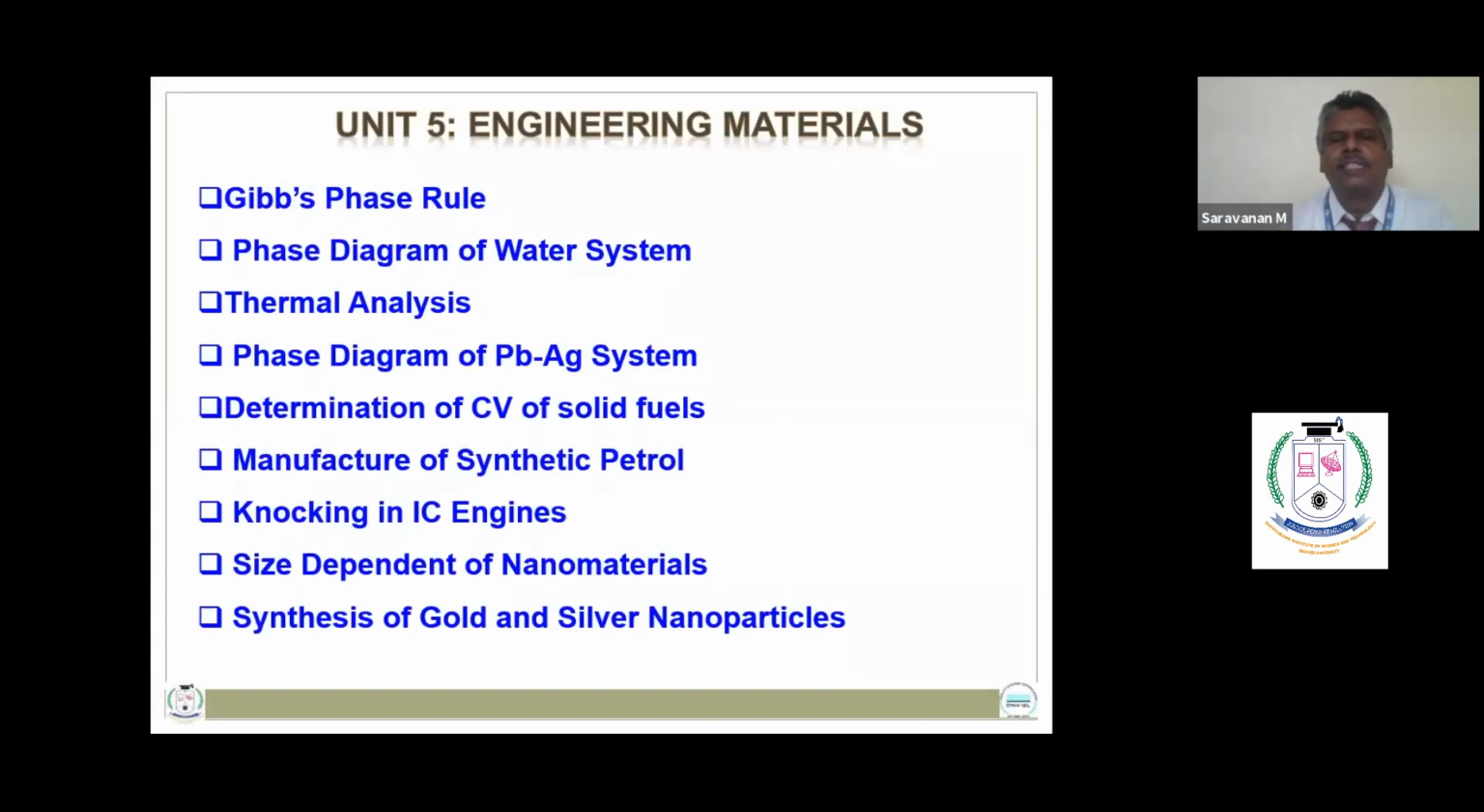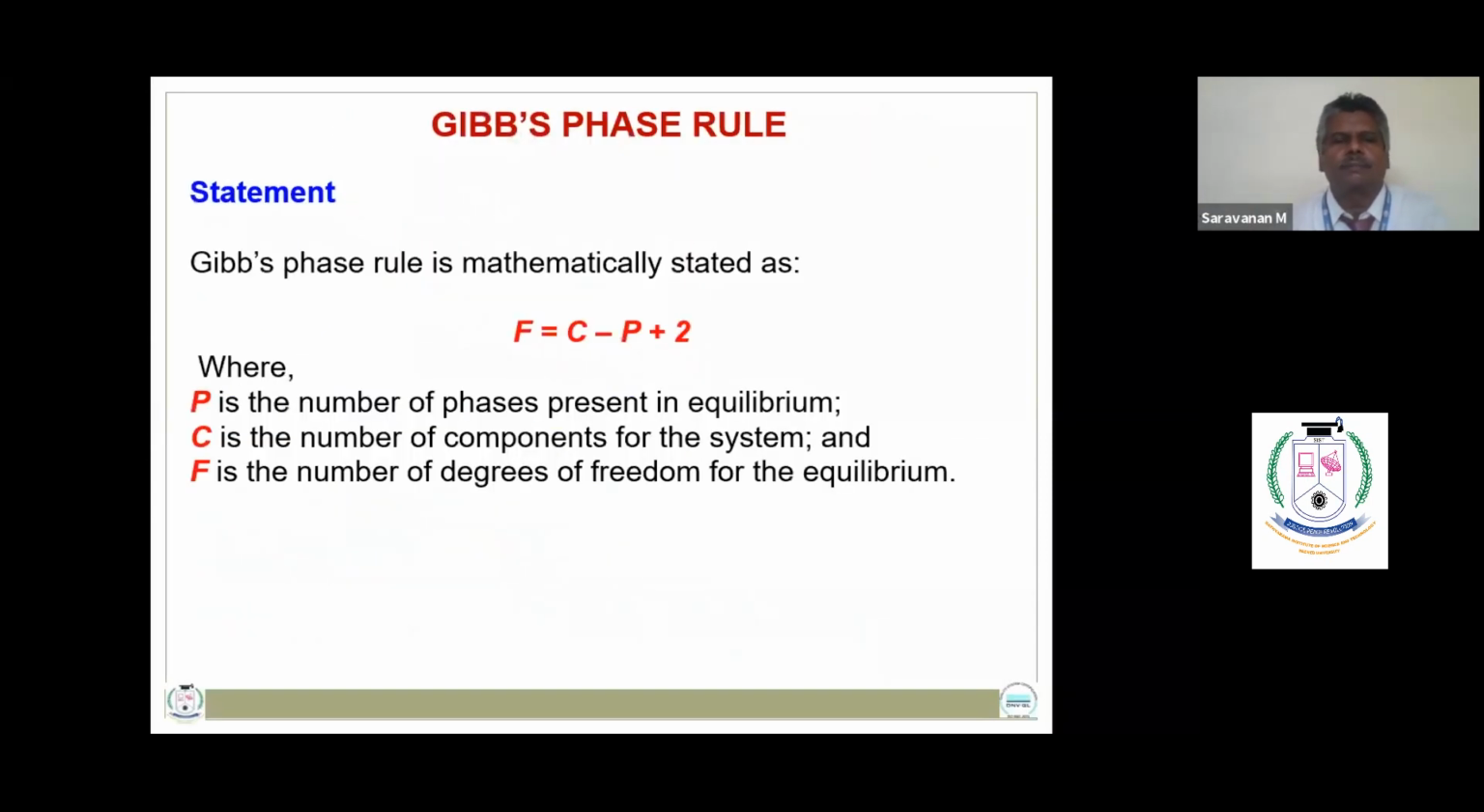So the fifth unit is engineering materials, in which you are learning the topic Gibbs phase rule, phase diagram of water system, thermal analysis, phase diagram of lead silver system, determination of calorific value of solid fuels, manufacture of synthetic petrol, knocking in IC engine, size dependent properties of nanomaterials, and synthesis of gold and silver nanoparticles.